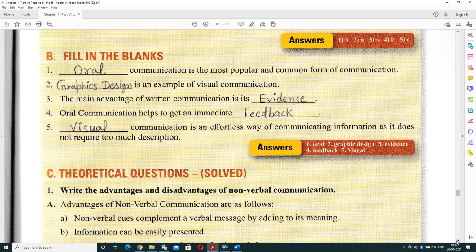The main advantage of written communication is its evidence or proof. Oral communication helps to get an immediate feedback or response. And dash communication is an effortless way of communicating information, as it doesn't require too much description. Visual communication.